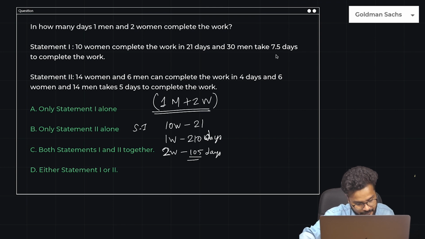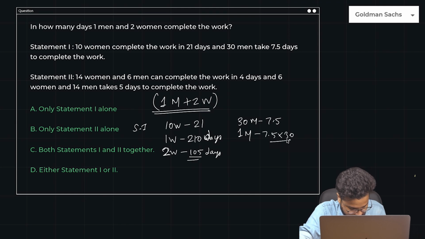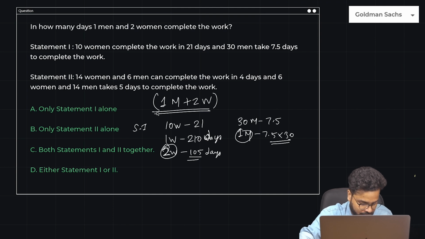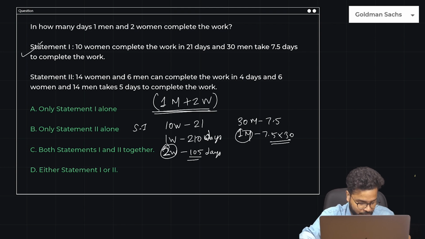Similarly, 30 men take 7.5 days to complete. So can I not find one man's work from here? So I know 2 women's work and 1 man's work. I can add them up to find 1 man and 2 women's work from here. So that means statement 1 alone is sufficient. Using 1 alone, I can answer the question. But that is not the entire thing that you have to do. You have to make sure for statement 2 as well.